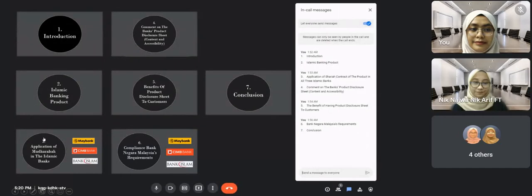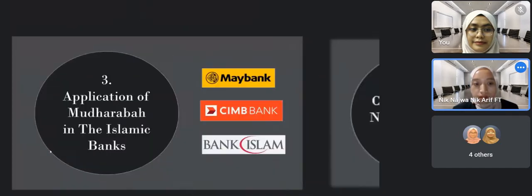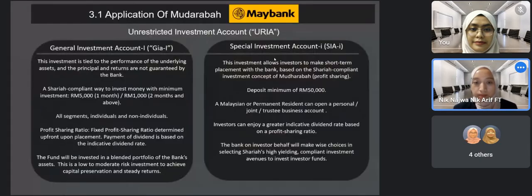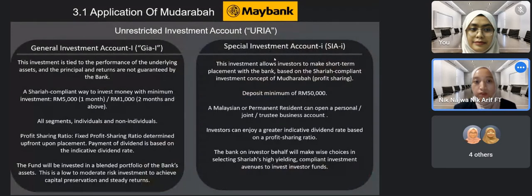Thank you, Husna. I will explain more regarding application of Mudarabah in Maybank. First, application of Mudarabah in Maybank is unrestricted investment account. They have two, which is General Investment Account (GIAI) and Special Investment Account (SIAI). For the GIAI, the investment is tied to the performance of the underlying asset, and the principal and return are not guaranteed by the bank.